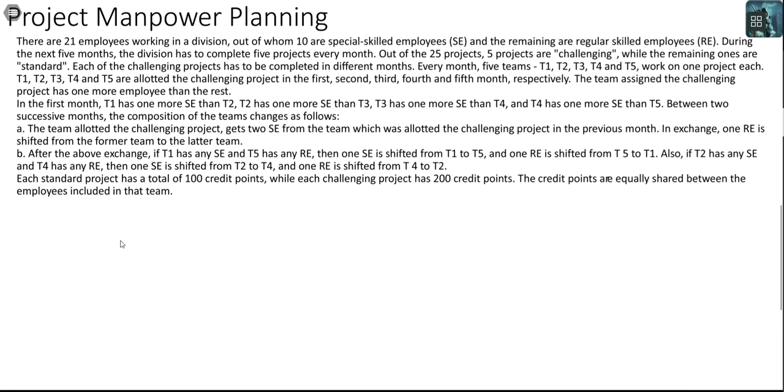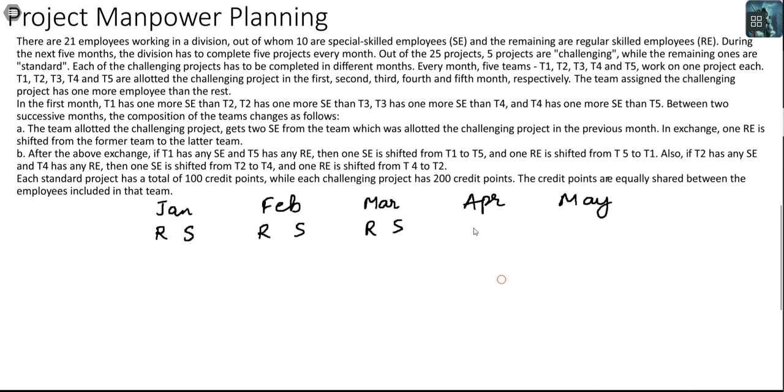Let's record the data that we have. As of now, I know in Jan, in Feb, in March, in April, and in May, these teams are supposed to work, and they will have some count of regular employees, some count of special employees. Regular, special, regular, special, regular, special, regular, and special. And there will be 5 teams T1, T2, T3, T4, and T5.